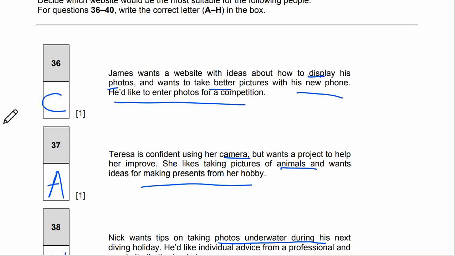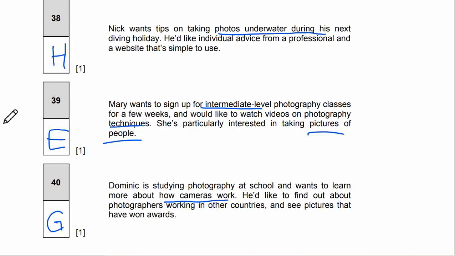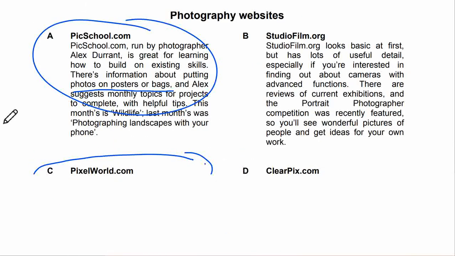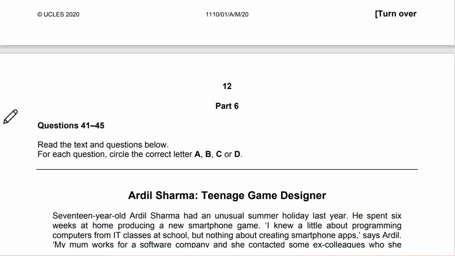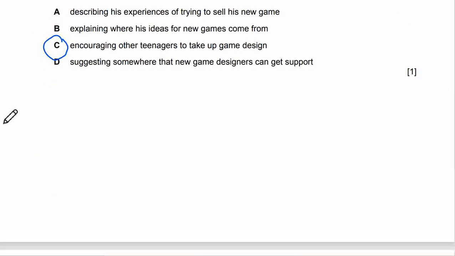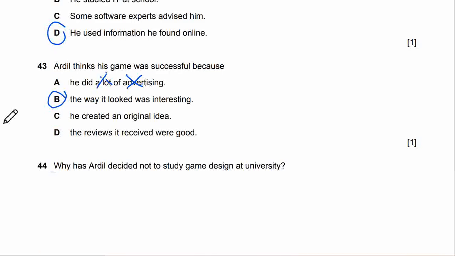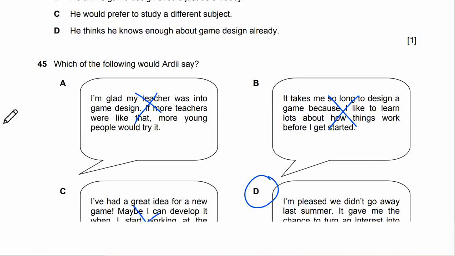And this is 36 till 40, and this is the answer for 41 till 45.